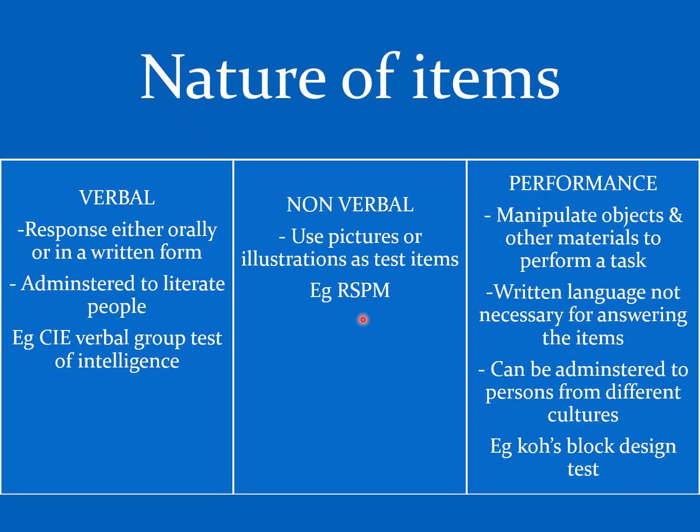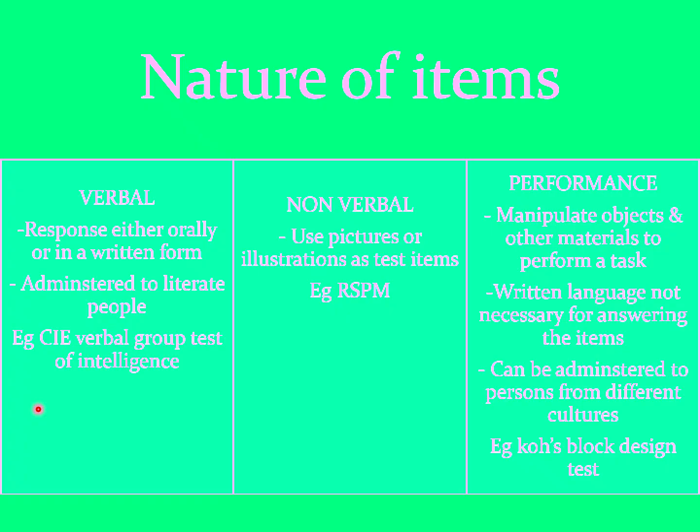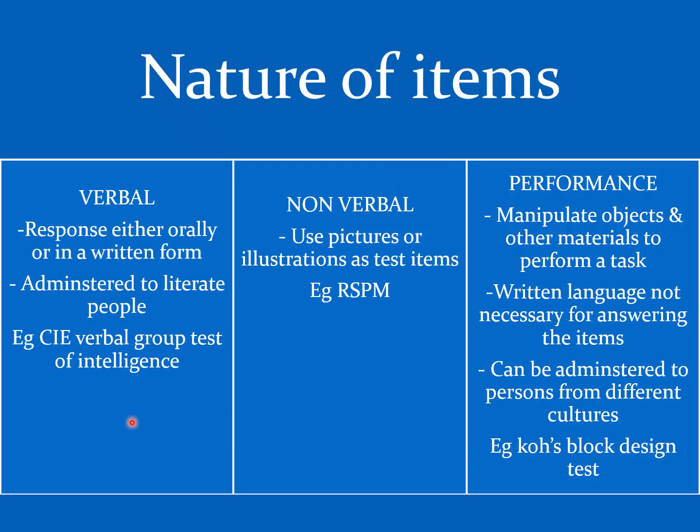In non-verbal, there will be pictures. The questions will be in the form of pictures, so literacy is not required. In a performance test, the subject needs to manipulate the object or other materials to perform the task. Again, here the literacy is not required. The examples: for verbal test, it will be CIE, Verbal Group Test of Intelligence. For non-verbal, it will be RSPM, Raven Standard Progressive Matrices. For performance test, it will be Koh's Block Design Test.